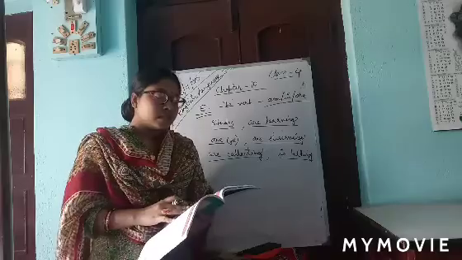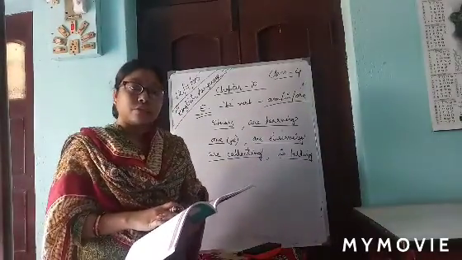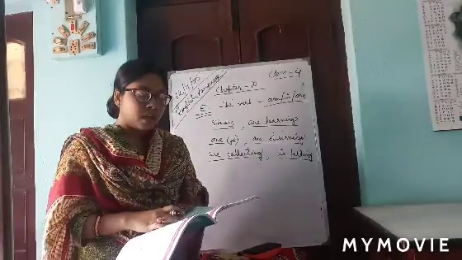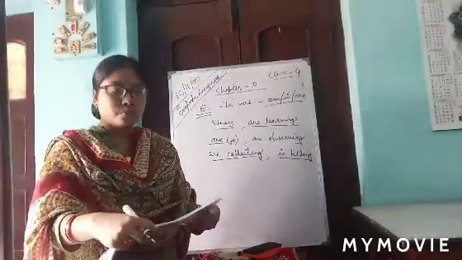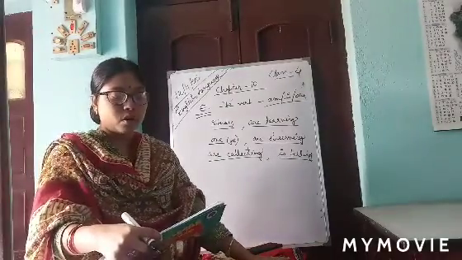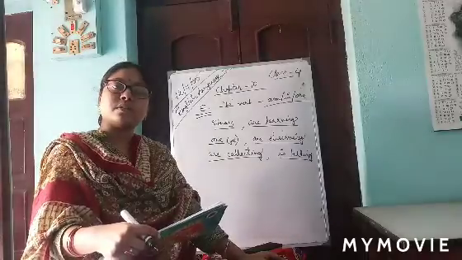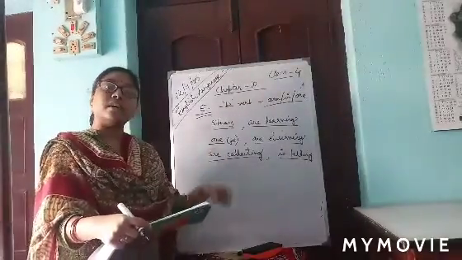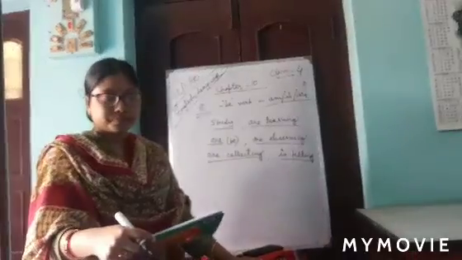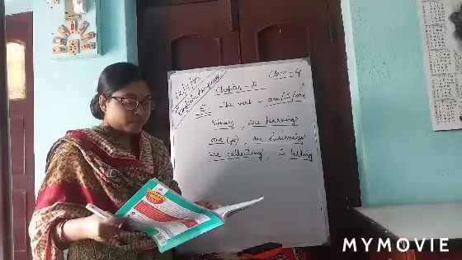Here it is written that we use present continuous to talk about something we are doing in the future. Am, is, are plus ing. I am playing basketball tomorrow afternoon. We can use this present continuous tense for the future also, like we are returning to Delhi tomorrow.